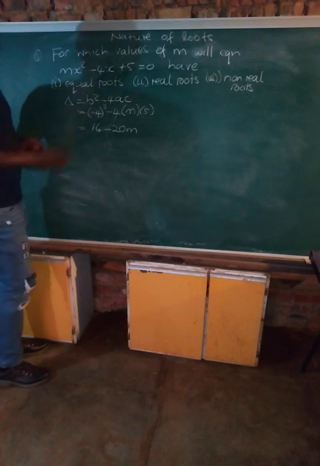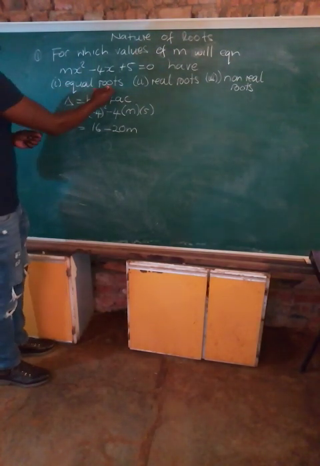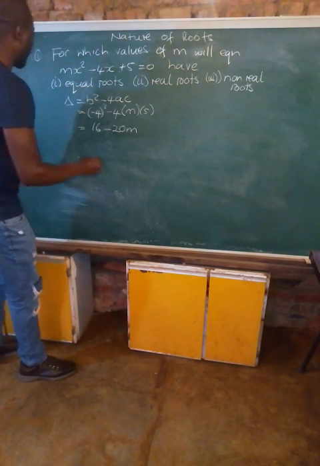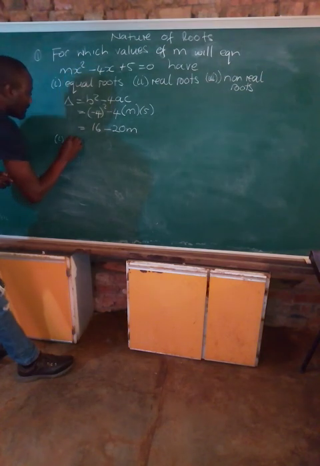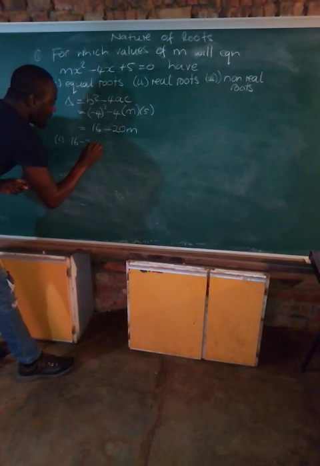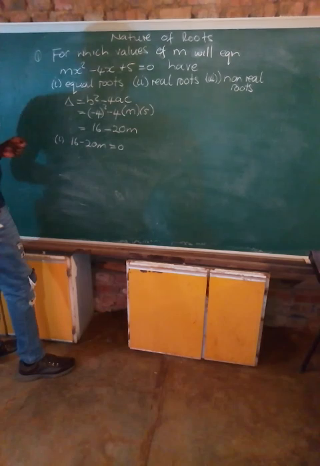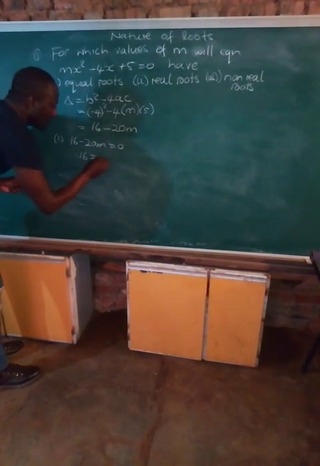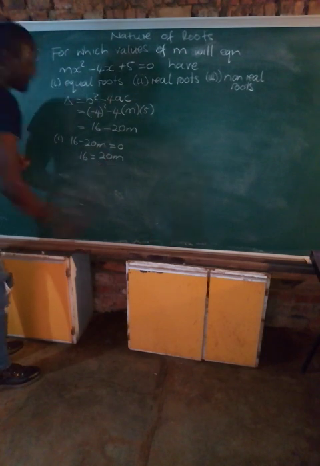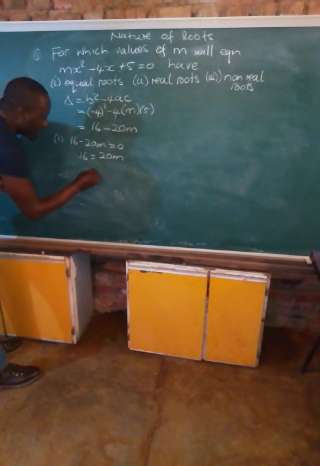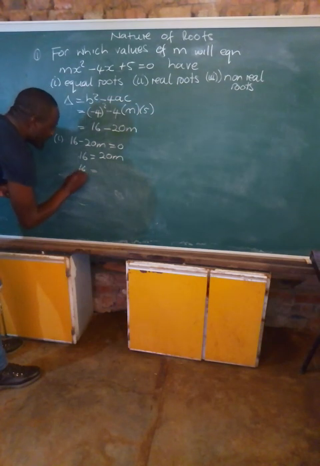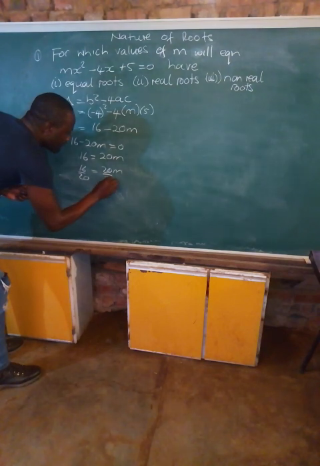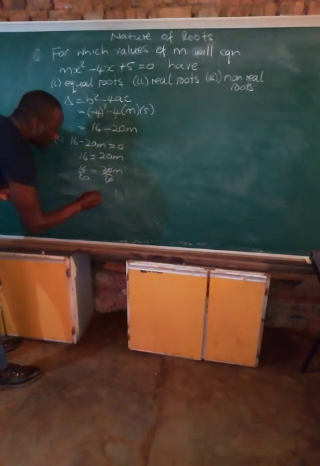So we want equal roots. For us to have equal roots, it means our delta should be equal to 0. So item 1: 16 minus 20m is equal to 0. We take 20m to the other side, so 16 is equal to 20m. We divide by 20 both sides. This is 16 divided by 20, and 20m over 20, this one and this one cancel.